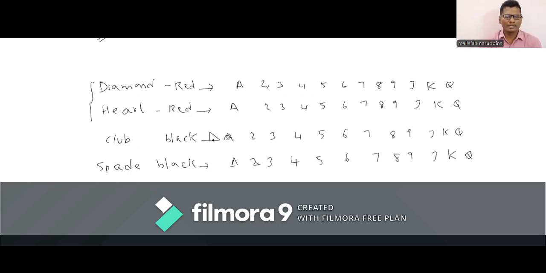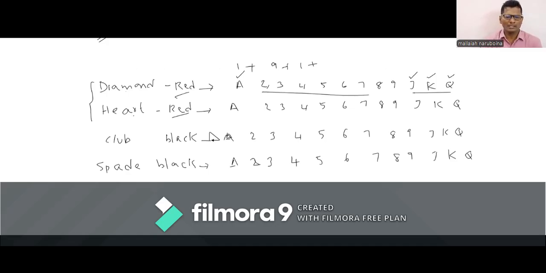Diamond and heart are in red color. Here A stands for ace card. 2 to 9 are number cards, 9 in number. Next one jack, one king, one queen. Totally we have 13 cards.